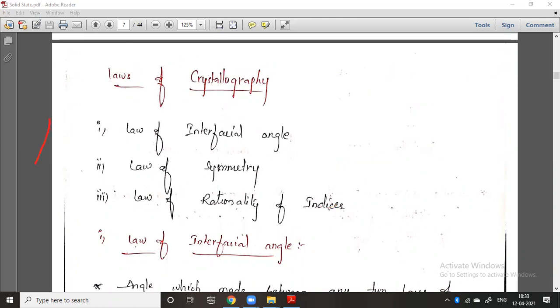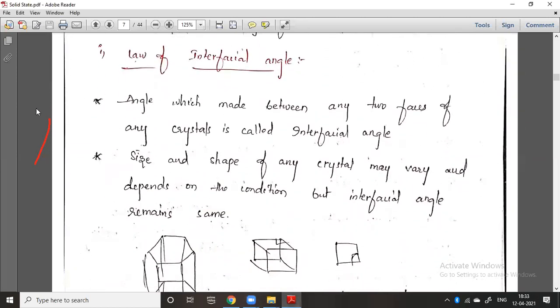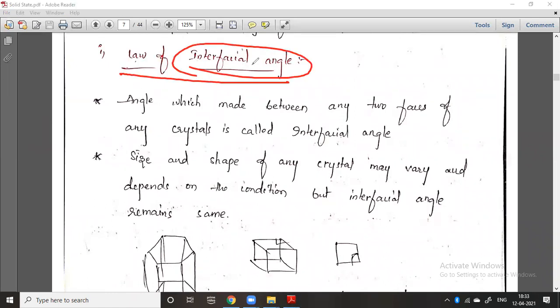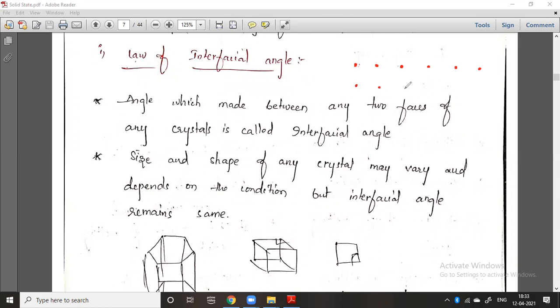I will take the first one, the law of interfacial angle. But first, what is an interfacial angle? You should understand what the crystal structure will be. Let us take a point here and here, and these are particular points.